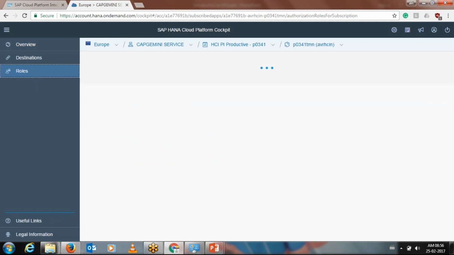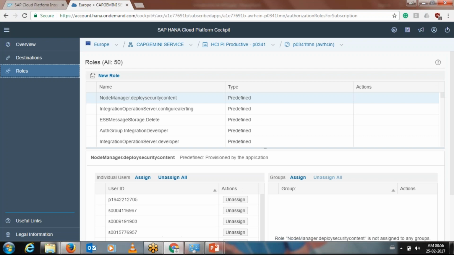This is something that is a task of the admin team. I'm not sure if you will be coming into the picture, or I think Devi Prasad, if you are doing this from your side, then you need to go to this role window and assign these roles to your name. Okay, so how to do that?